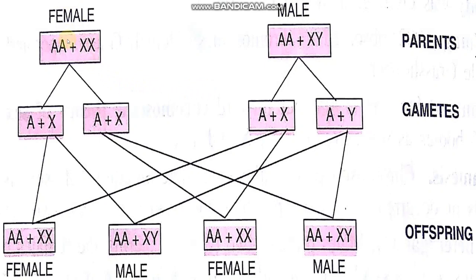In the female, AA resembles the autosomes and XX resembles the sex chromosomes. In the male, XY heterogametes are present. You can see there is a 50% chance of female and a 50% chance of male formation in human beings and Drosophila also, right? Hope you are understanding this flow chart.